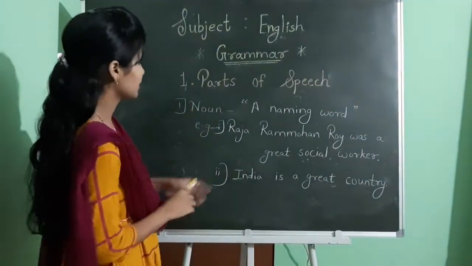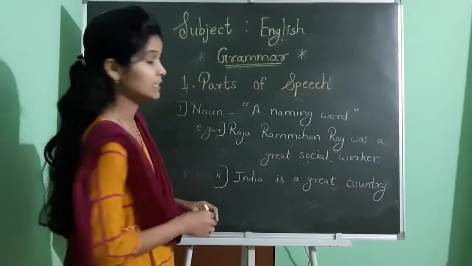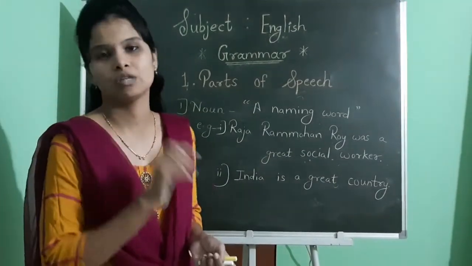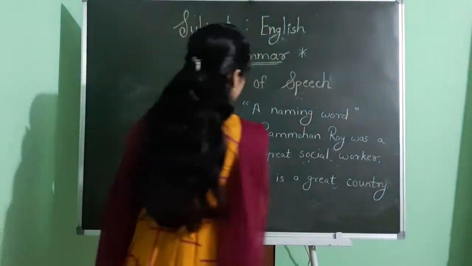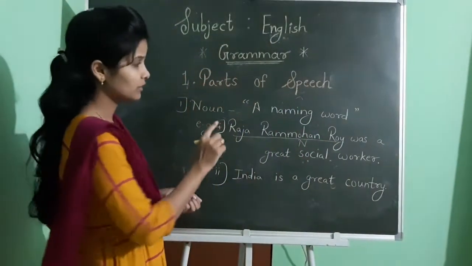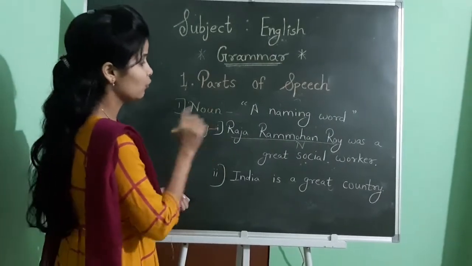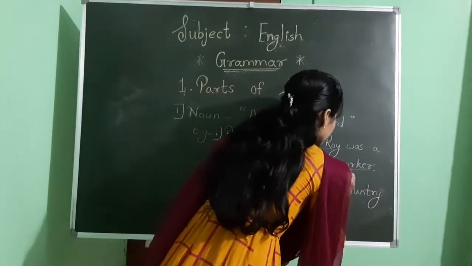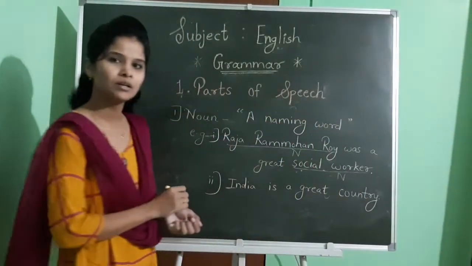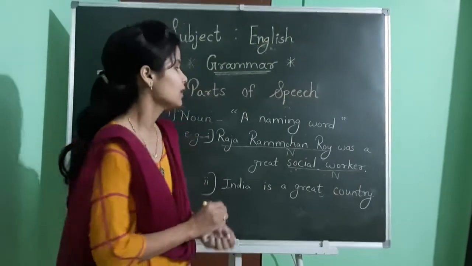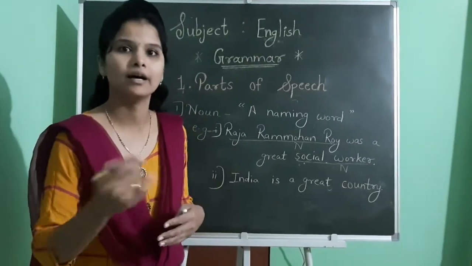First one, see, Raja Ram Mohan Roy was a great social worker. Now see, first we will see how many nouns are there. First noun is Raja Ram Mohan Roy. And then observe the remaining sentence. See, was a great social worker. In this sentence, only social worker is another noun. So how many nouns are there? Two nouns are there. Okay. I will explain the types later.